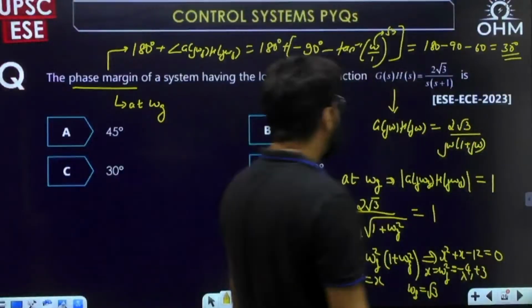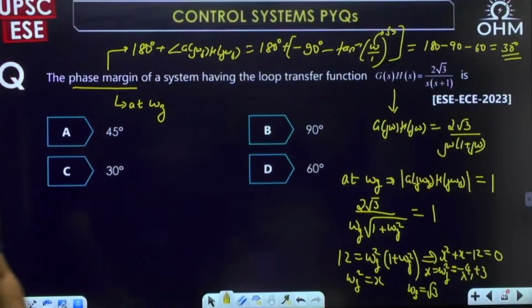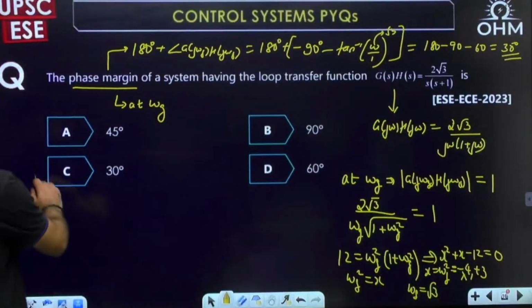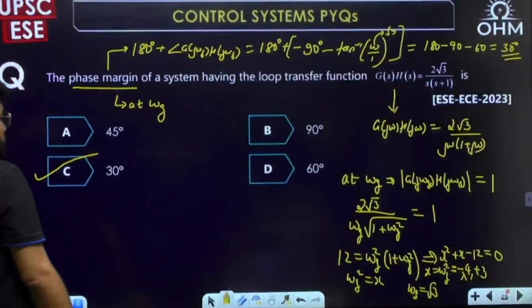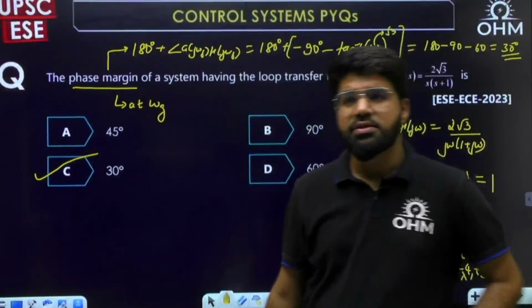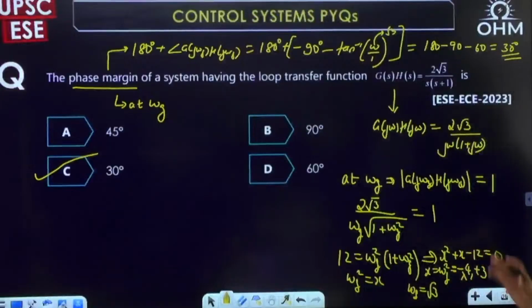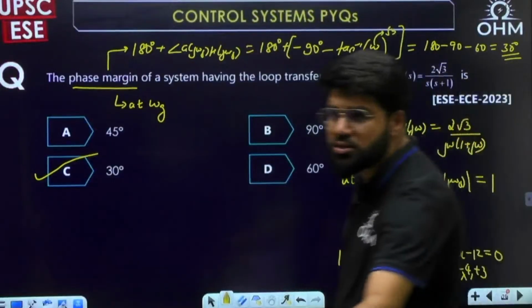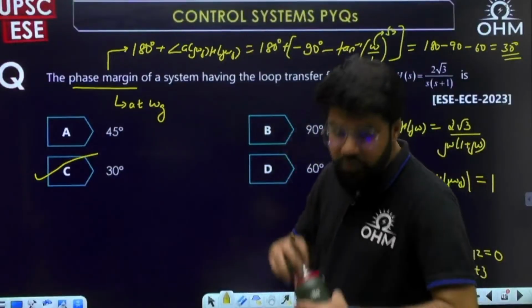Yes, 180 minus 90 is 90, 90 minus 60 is 30. It is the C answer. Correct. It is not A. So I think you had earlier written A. No, it is the C answer. Sai Vikas, correct now. Simple question, but be careful in the calculations, with no hurry-burry errors. Nanendra, correct answer. It is 30.